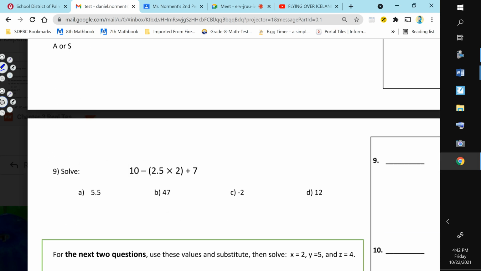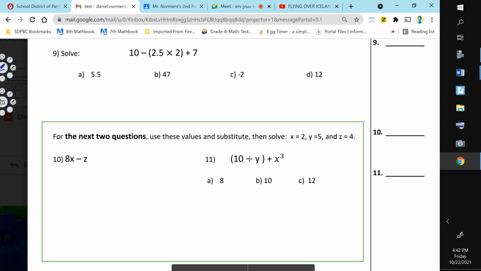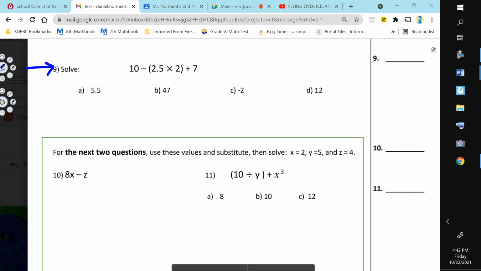On the back, number 9, you're going to solve. You're going to need to multiply 2.5 times 2. You're going to do that first. And whatever answer you get, take 10 minus that. 2.5 times 2 is going to give you a number. Take 10 minus that number and then add 7, and it's going to be one of these, A, B, C, or D. You need to be able to do the multiplication on your own, okay?